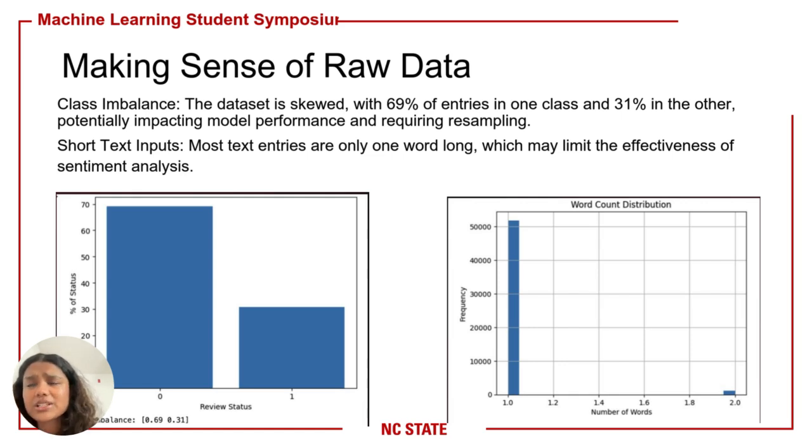Making sense of raw data. We encountered a few challenges. First, there was a major class imbalance. 69% of the data belongs to one category, which can bias the predictions.